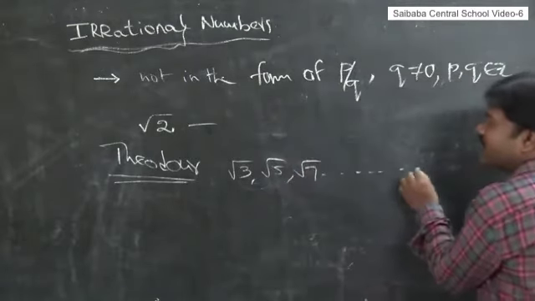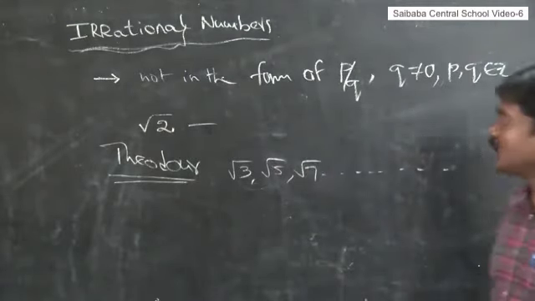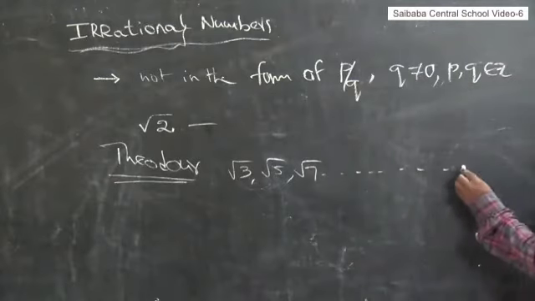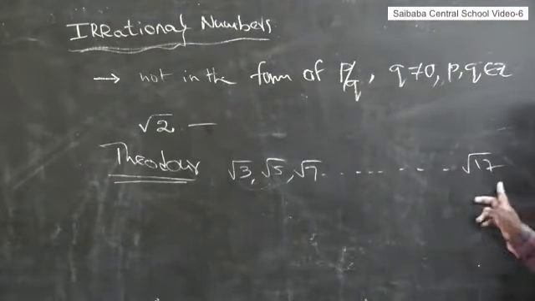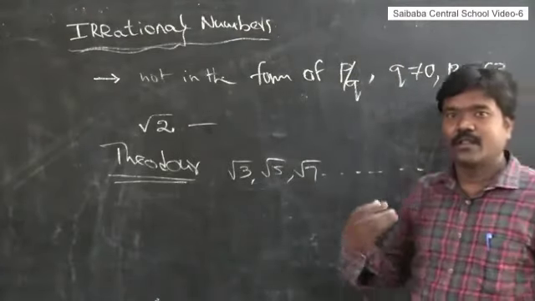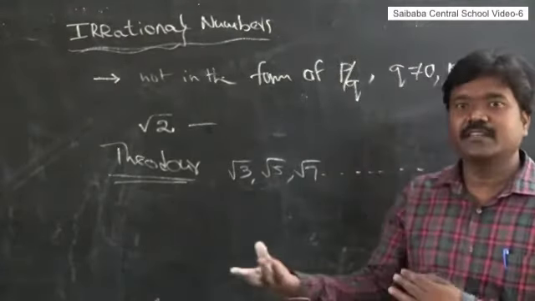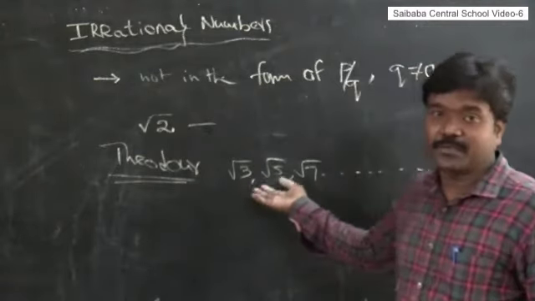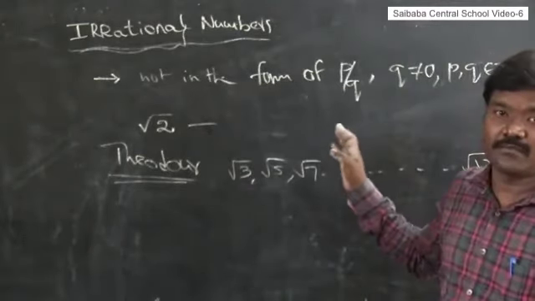These are all irrational numbers. He said root 3, root 5, root 7 up to root 17. We have proofs for all these irrational numbers. We will go to 10th class next year, and in that 10th class we have explanations for all these proofs.